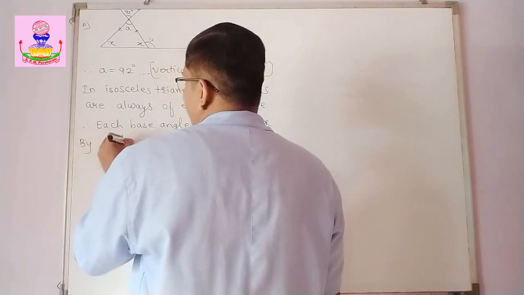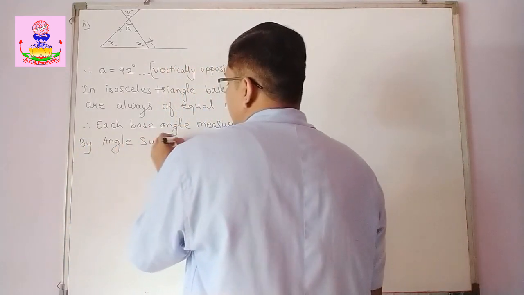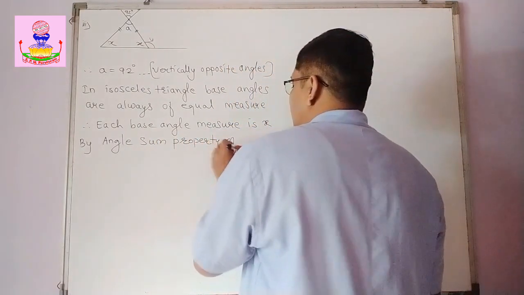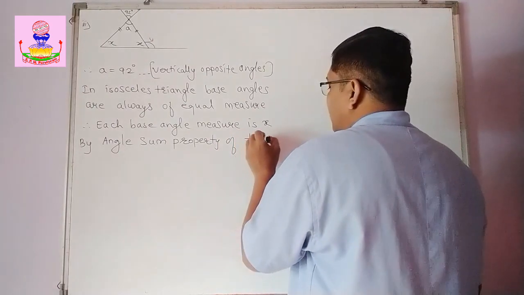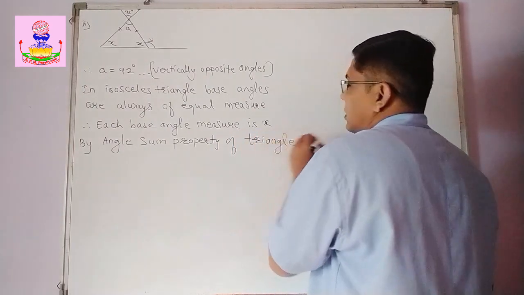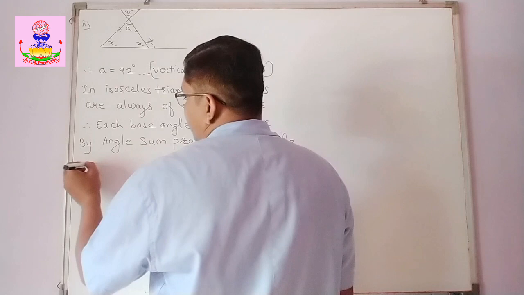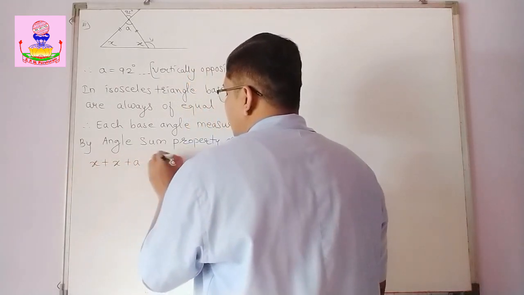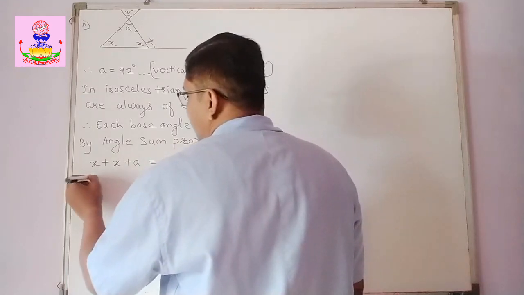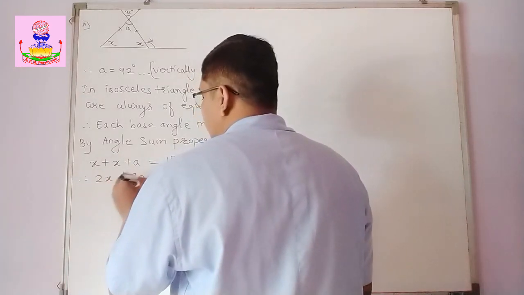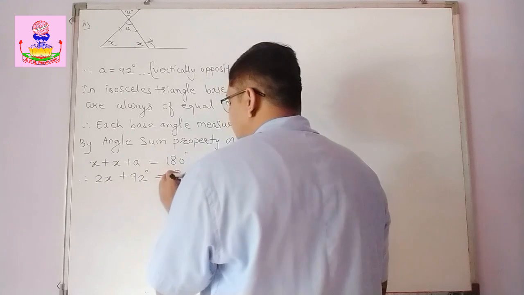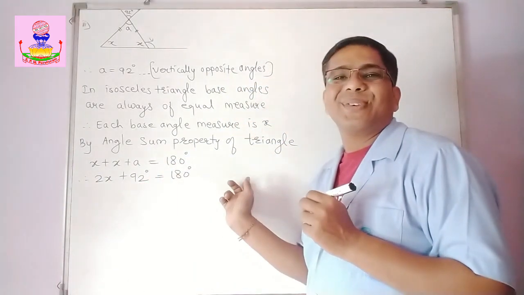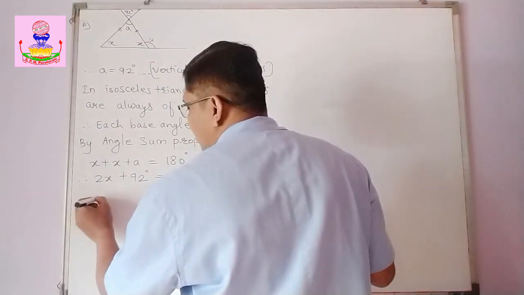So by the angle sum property of a triangle, we can have x plus x plus A equal to 180 degrees. So therefore 2x plus 92 degrees is equal to 180 degrees. Now bring this 92 to this side.